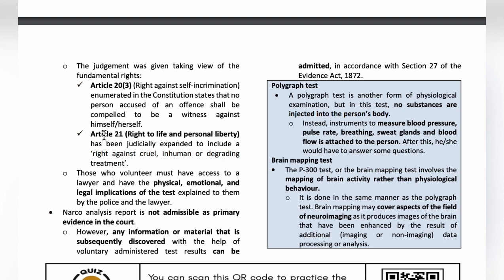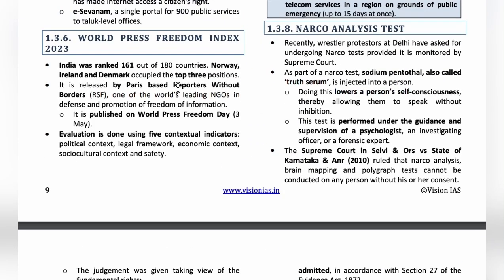Article 20 Clause 3 is the right against self-incrimination. Under this article, no person accused of an offence shall be compelled to be a witness against himself. So under Article 20(3), a person cannot provide evidence against himself. Next is Article 21, the right to life and personal liberty. This right also includes the right against cruel, inhuman or degrading treatment. So this is about the narco analysis test.